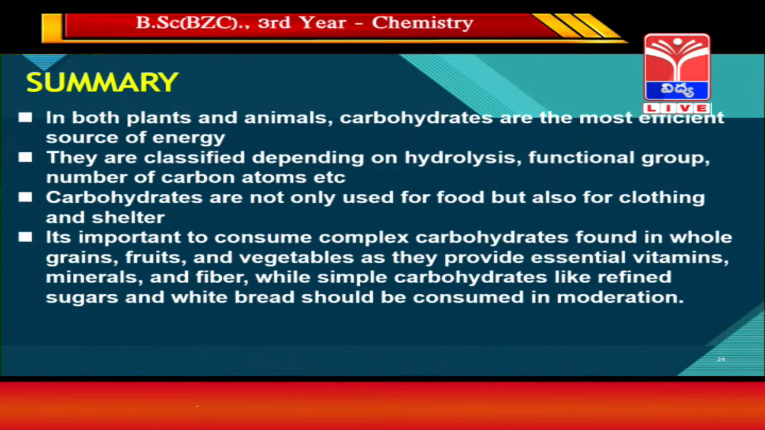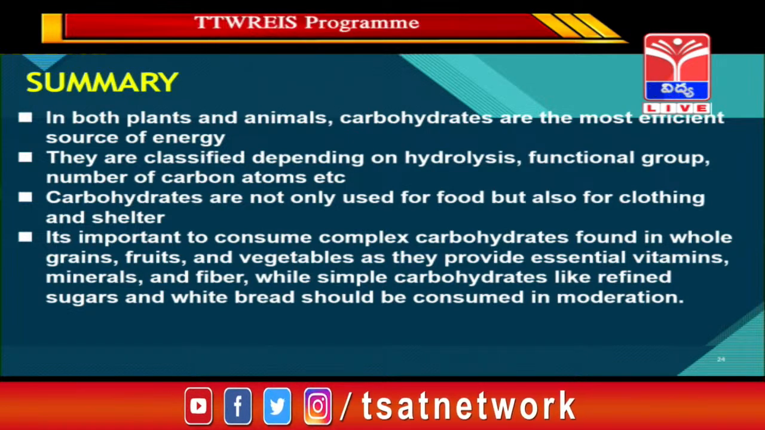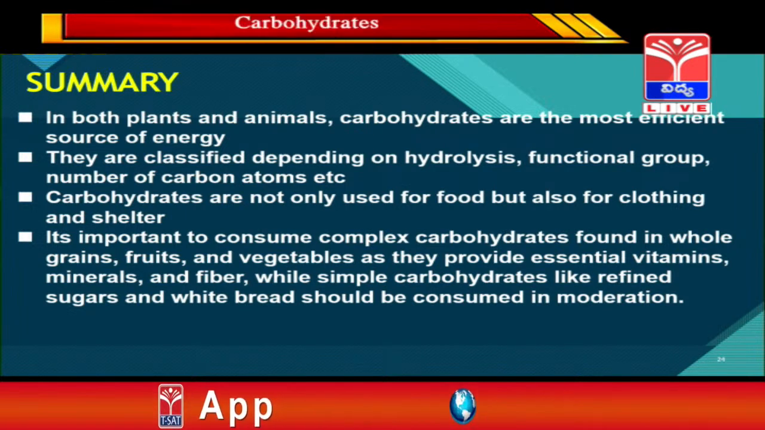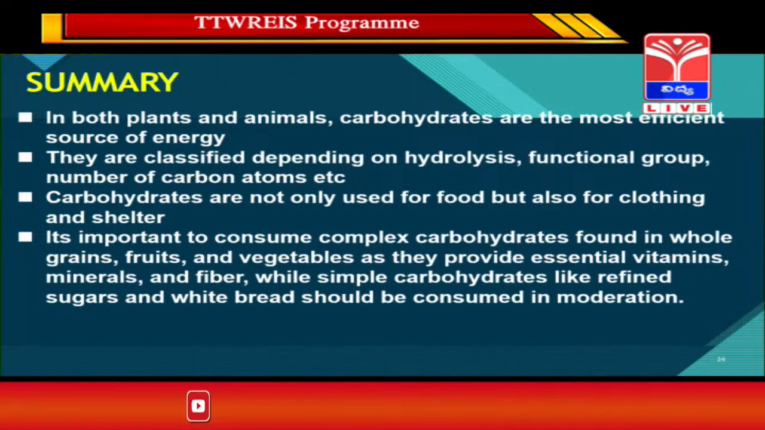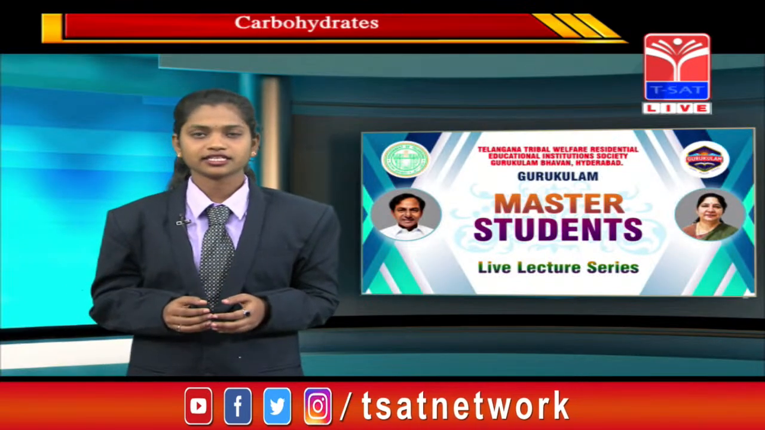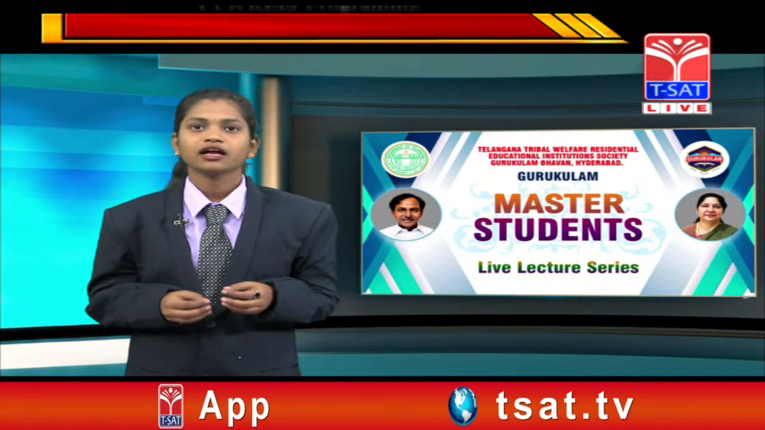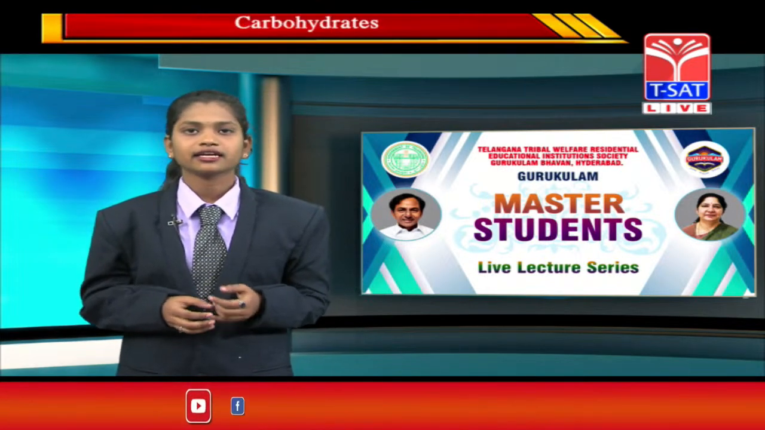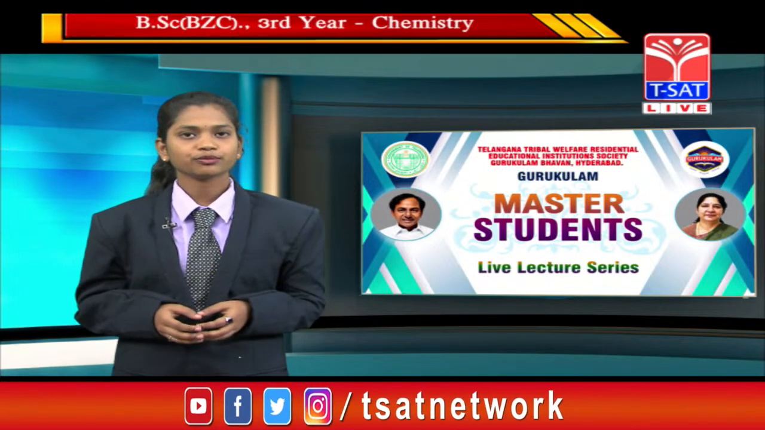We have discussed the classification based on different points, and carbohydrates are not only in food. They also help us build houses and make furniture, and also help in clothing, like the cloth we wear that is made up of cellulose. It is important to consume complex carbohydrates that give energy and also provide vitamins, minerals and fiber. Simple carbohydrates, like refined sugar and white bread, should be consumed moderately.